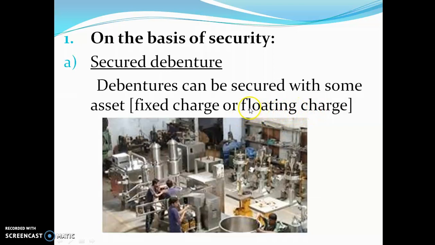Any asset which is there in the company. See here, I am telling you very clearly again, any asset. I am not telling you land, building, nothing. I am just telling you floating charge means any asset which is there in the company. Fixed charge, particular asset. If it is said machinery, you will take machinery. If it is said land, then you will be taking land. So is it clear with this? Secured debenture. Now we proceed to the next.